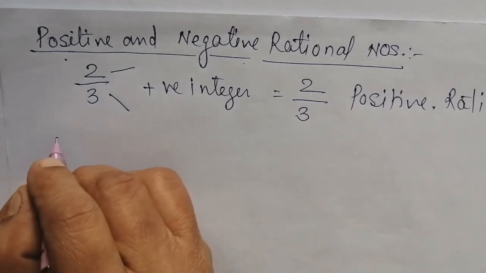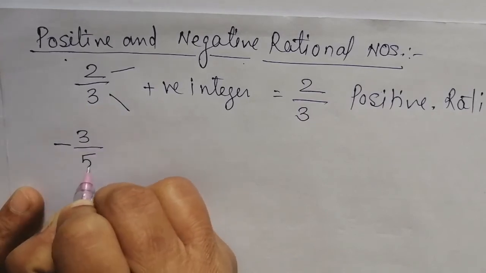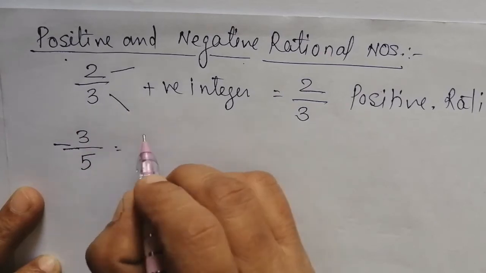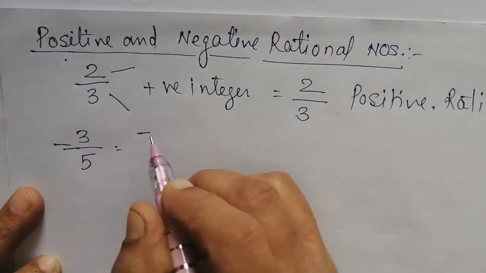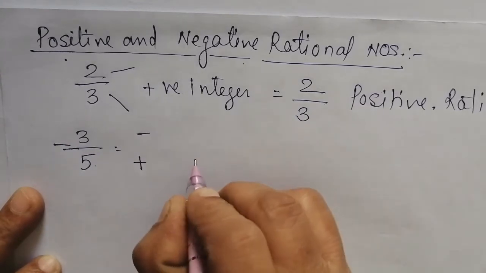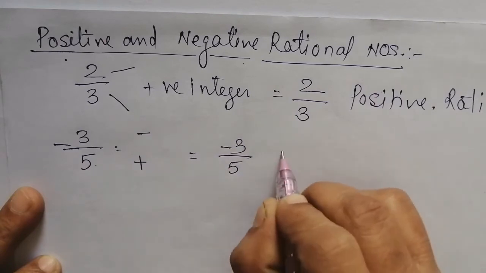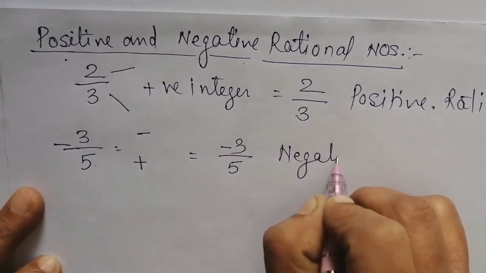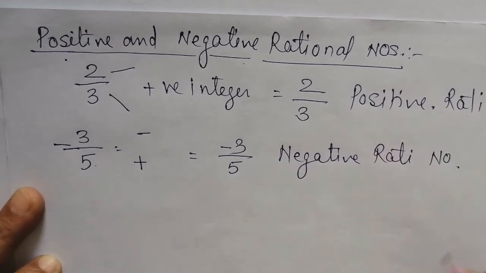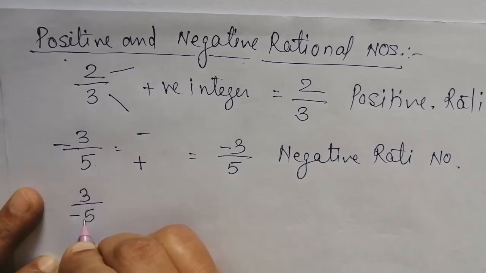Same way, suppose given to you minus 3 by 5. Here the numerator is negative and the denominator is positive. So this number, minus 3 by 5, is called a negative rational number. Same way, suppose given to you 3 by minus 5.